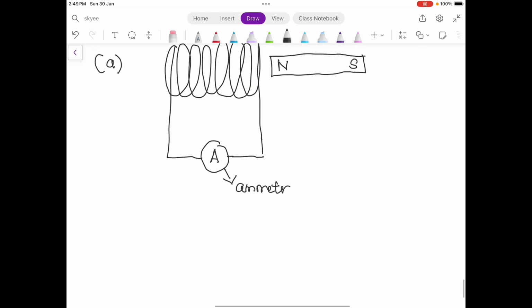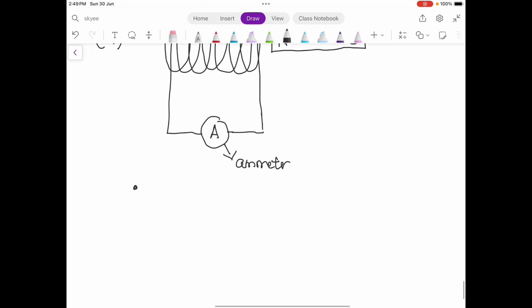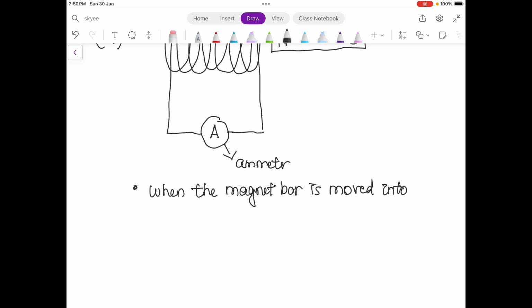After you draw this, you have to do some explanations. What happened? When the magnet bar is moved into the coil, there is deflection on the ammeter.